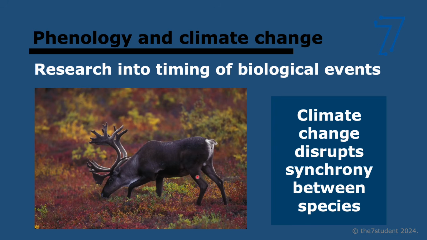A great example is the reindeer, which migrate based on the photoperiod of their food plants, right? So basically when the plants are there. But what's happening now is their food plants, the ones they eat, are now emerging earlier because of higher temperatures, creating a mismatch that reduces the successive feeding of the reindeer.